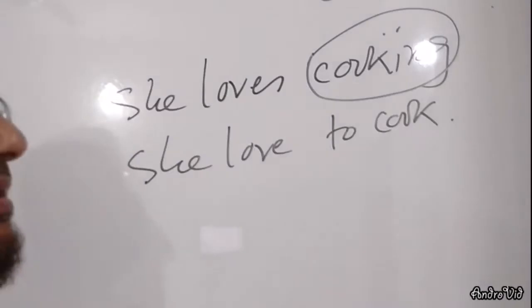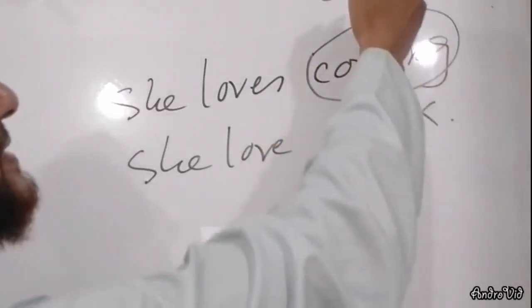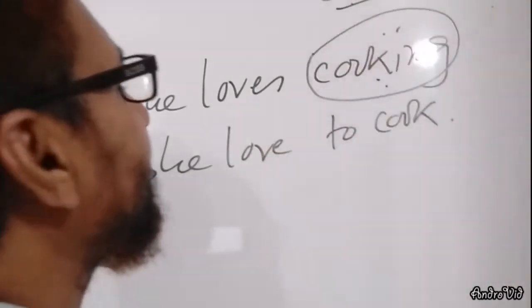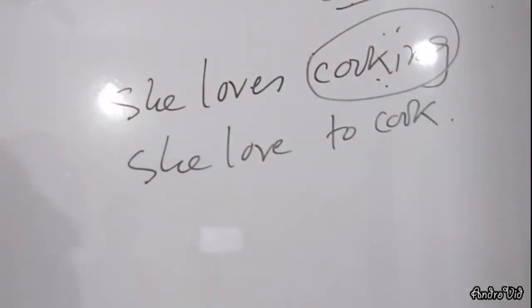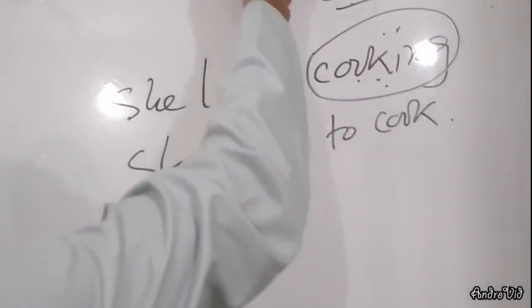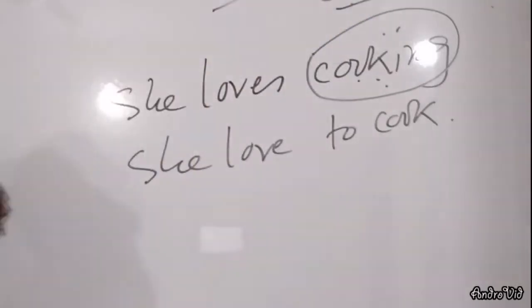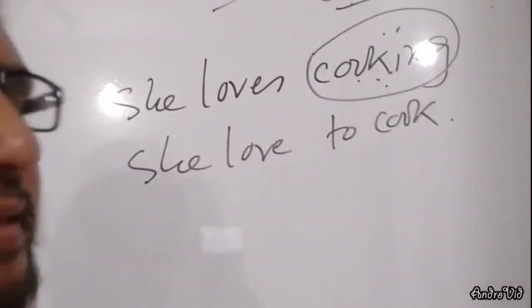Okay? Cooking, gerund. Here cooking is used as object of this sentence and it is used as verb and noun. So it is also called the double part of speech.